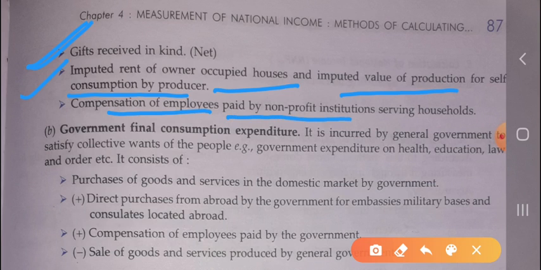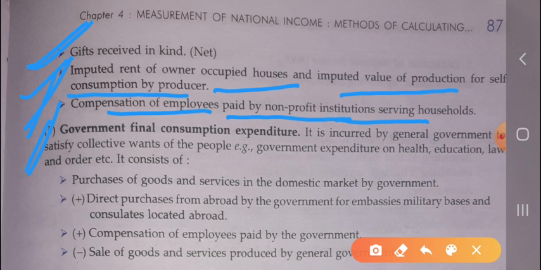Compensation of employees paid by the non-profit institutions serving households, a different kind of compensation of employees, for example wages in kind, wages in cash, employees' contribution to social security schemes, these are all also included in the private final consumption expenditure.